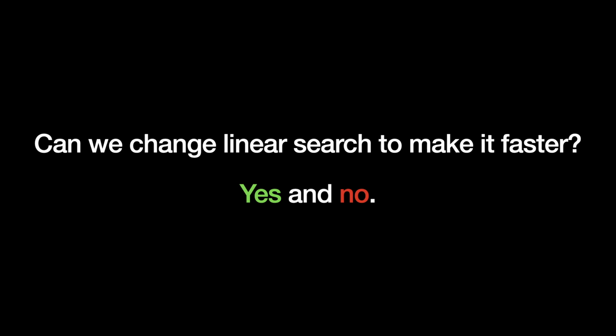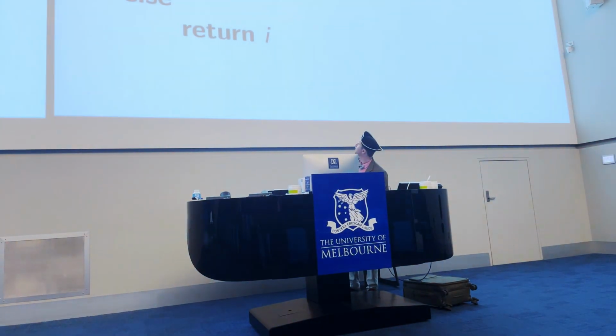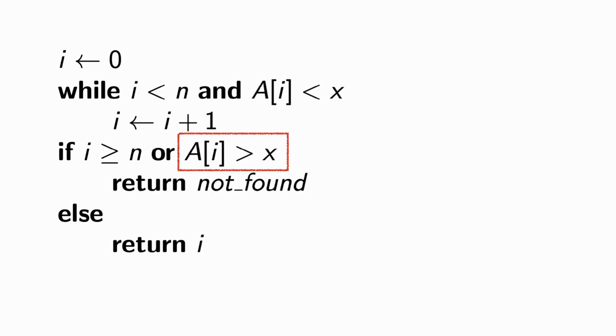Yeah, there's a pretty obvious way. Stop when you find the right item. What does that look like in our pseudocode? So here we have our linear search pseudocode as before. While i is less than n and a[i] is less than x, keep going on. If i is outside the array bounds or a[i] is bigger than x, terminate.